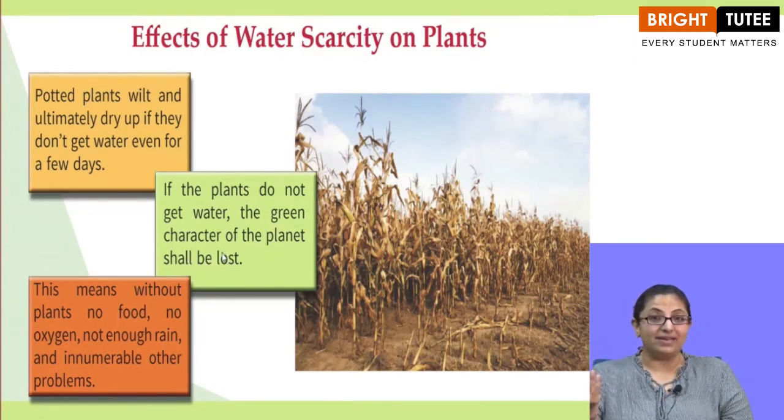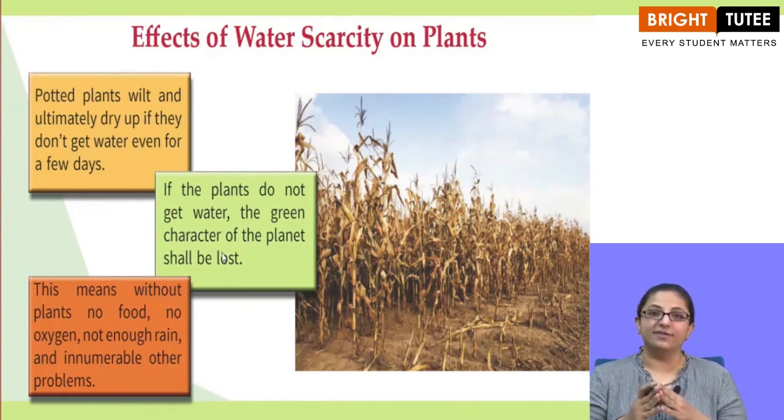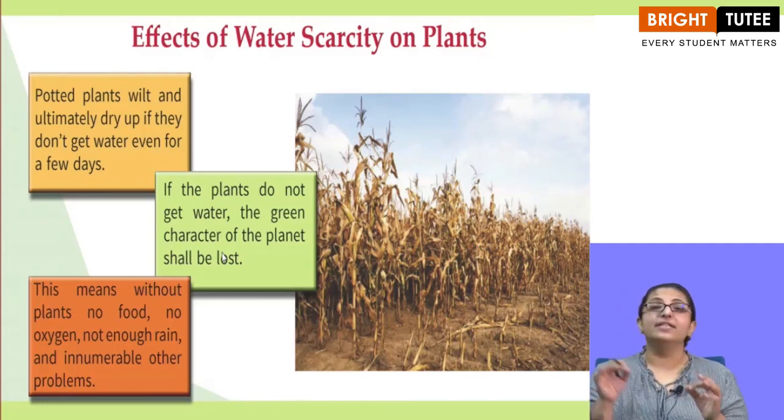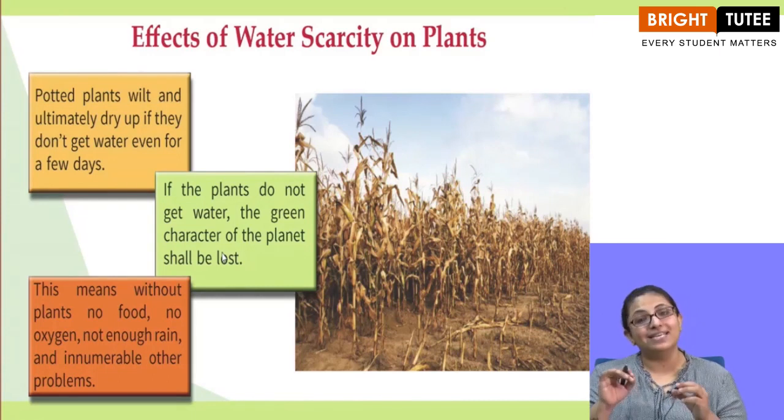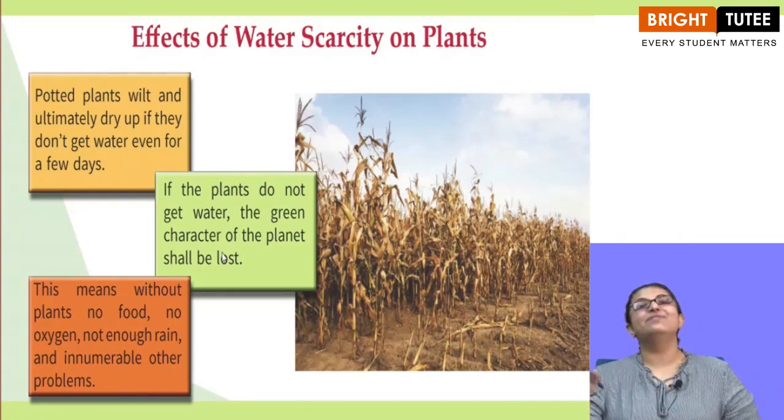Plants are green, right? A lot of Earth's surface, we know, is covered by a lot of flora, right? So if there is no water or there is scarcity of water, the green character of the Earth will finish off and the Earth will be all yellowish and dry.